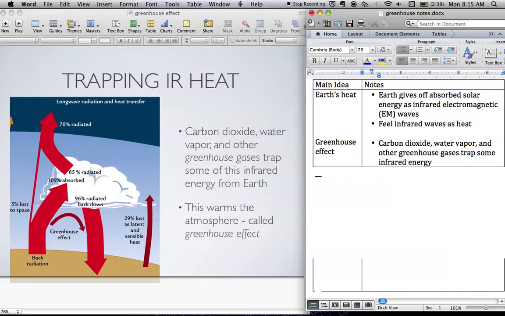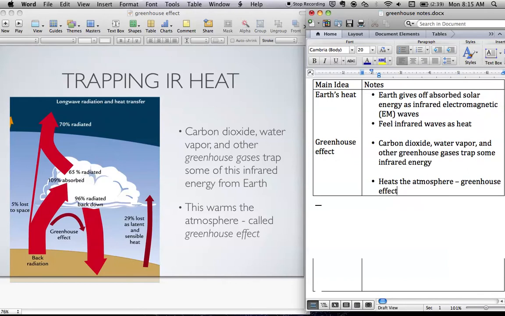Right? And this heats the atmosphere, and we call this the greenhouse effect. So just like a greenhouse traps solar energy, the atmosphere traps this infrared radiation. Right? It's not directly trapping radiation from the sun over here. It's trapping this radiation given off by the planet and heating up the earth.